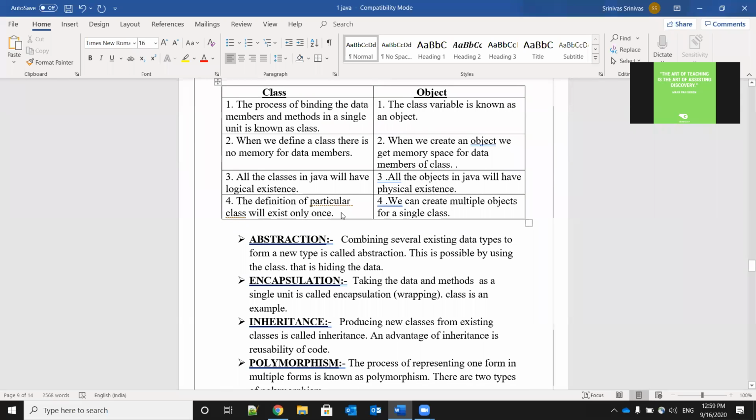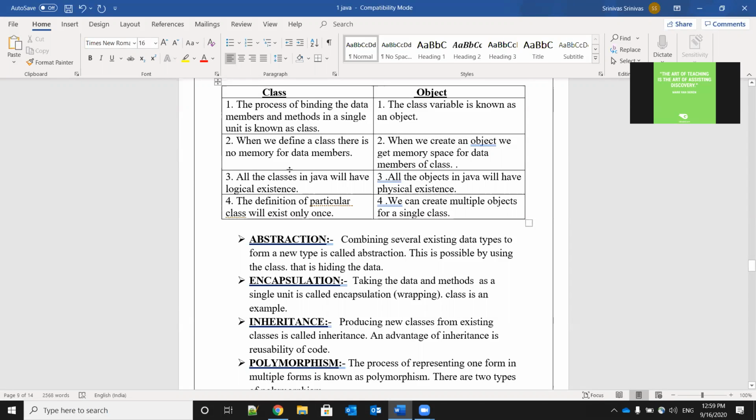What is the second point here? When we define a class, there is no memory for data members. So when we are defining the class, memory will not be allocated. We are just defining, that's all. But when we create the object, memory space will be allocated for the members of the class. Members of the class means nothing but variables.